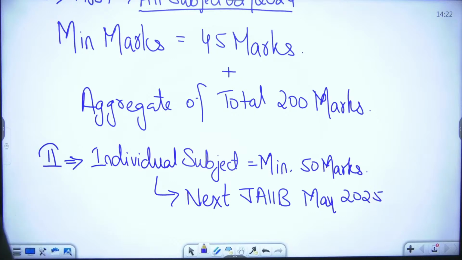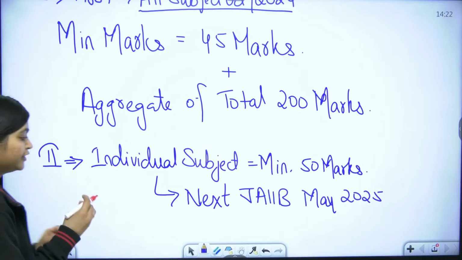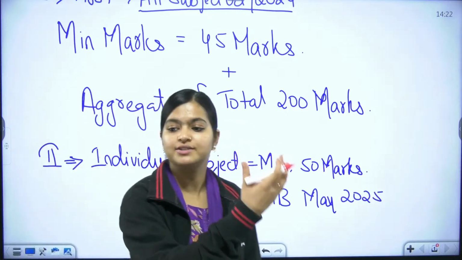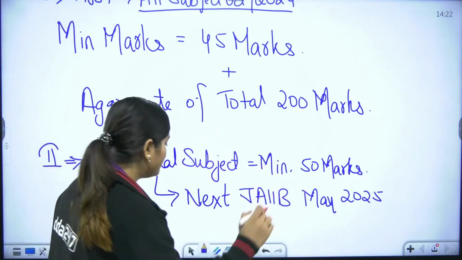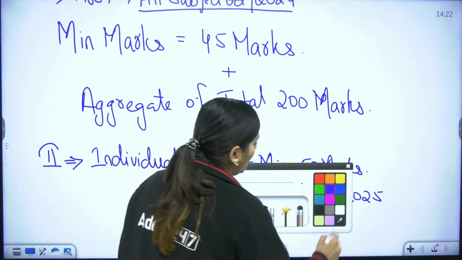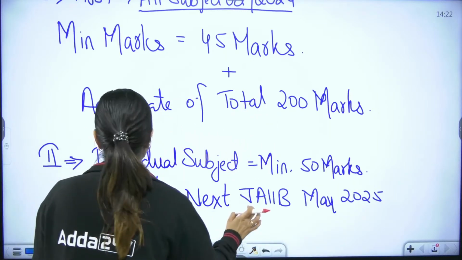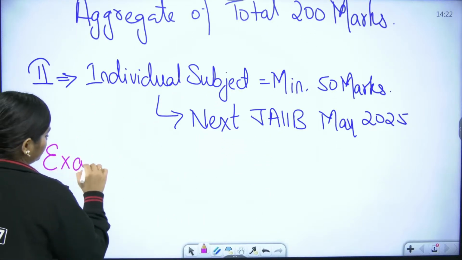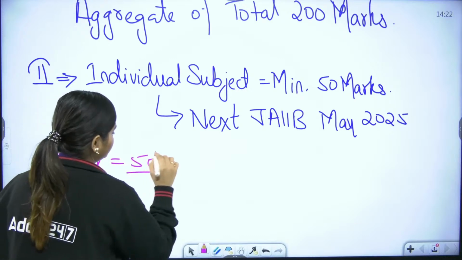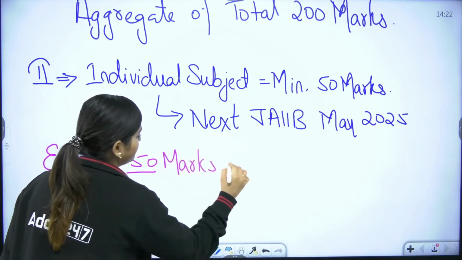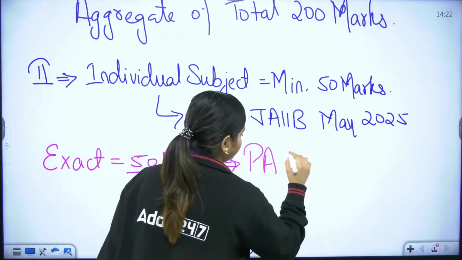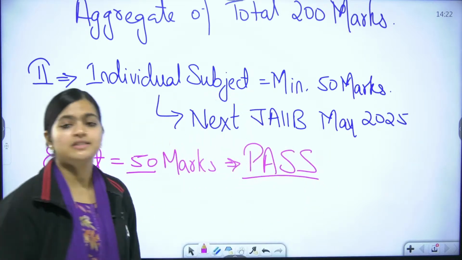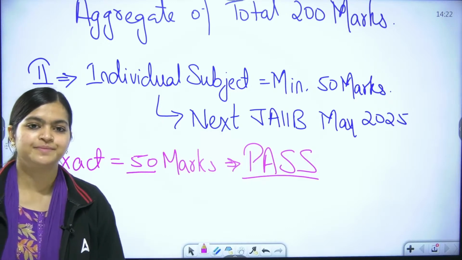Remember this. Through this you need to evaluate whether you are passed or not, because after that only you can select whether you are going for CAIIB or JAIIB. And remember one very important thing, and we all get doubt over that thing: what about if exactly 50 marks, exactly 50 marks, then remember you are pass. Okay, this is how you need to evaluate yourself.